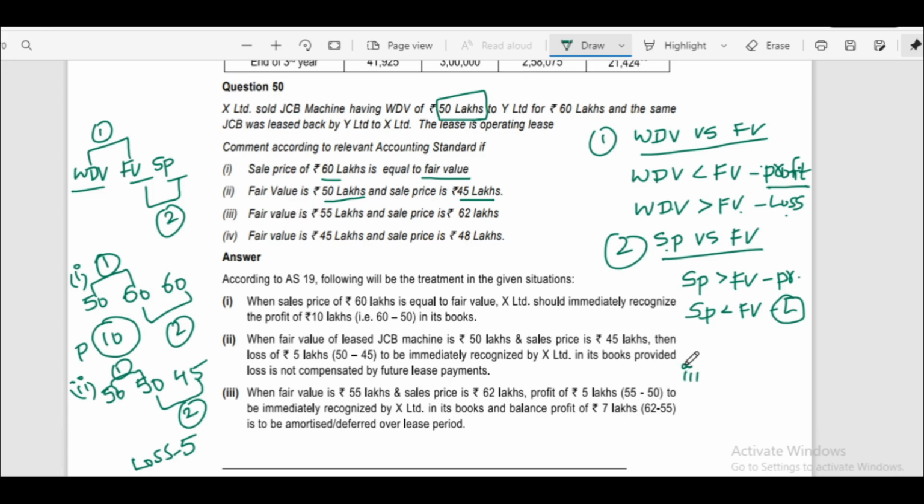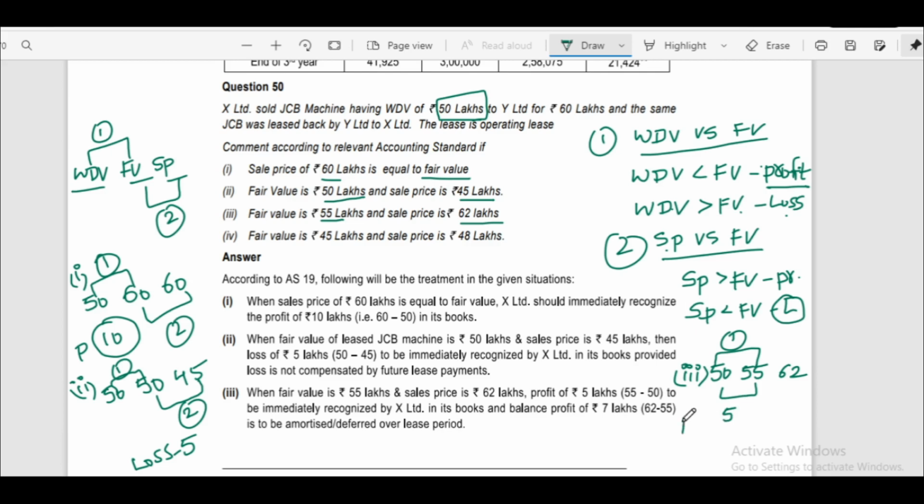The third case: WDV is 50 lakhs, fair value is 55 lakhs, selling price is 62 lakhs. First we compare these two. Here WDV is lesser than fair value, that is profit.